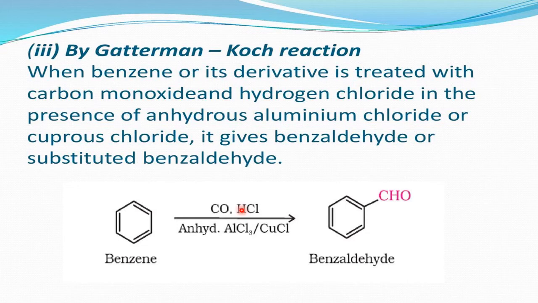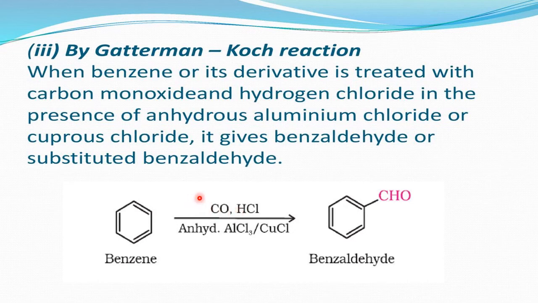So from the formyl chloride, CHO is taken out easily. Instead of directly attaching CHO on the benzene, which is very difficult, we take two compounds where an unstable compound is formed. That unstable compound should contain the CHO group, and from that unstable compound CHO separates and fixes on the benzene ring, and that is called benzaldehyde.